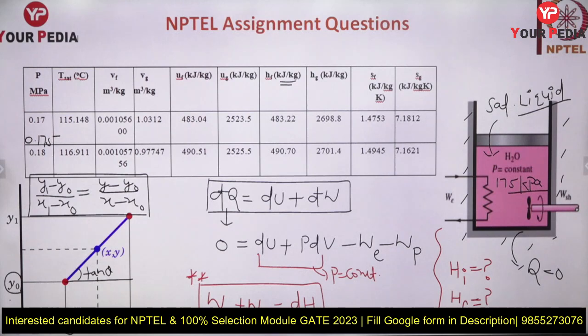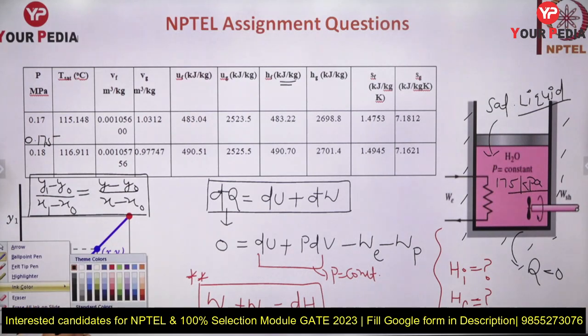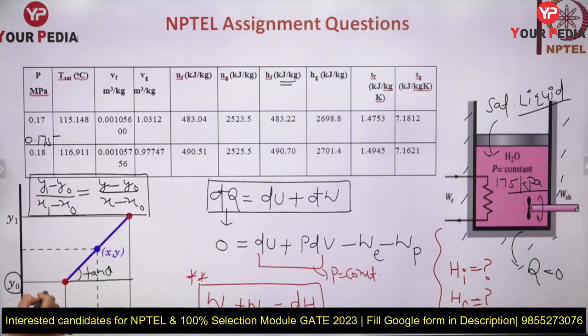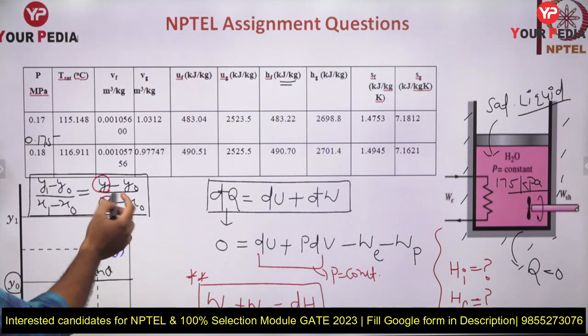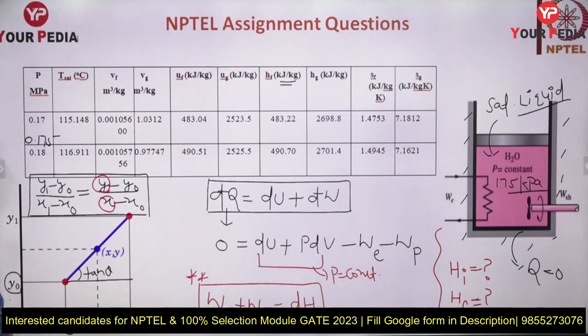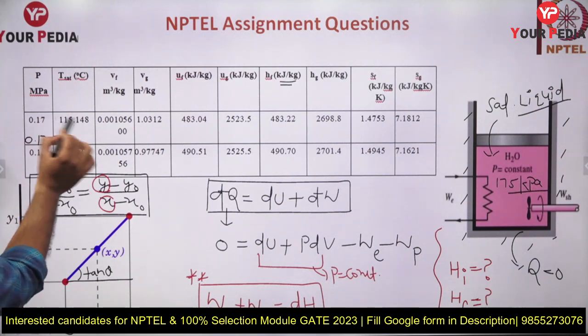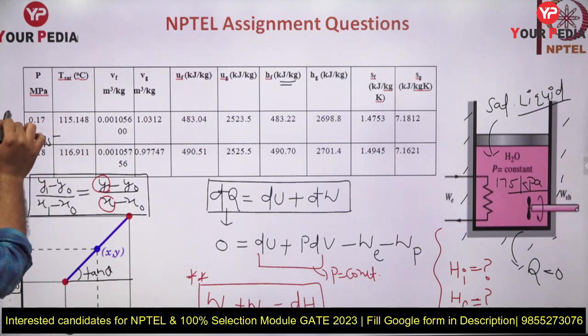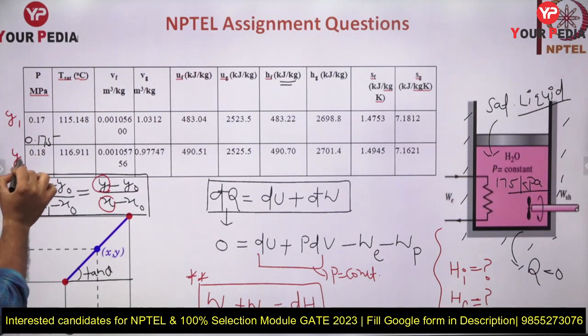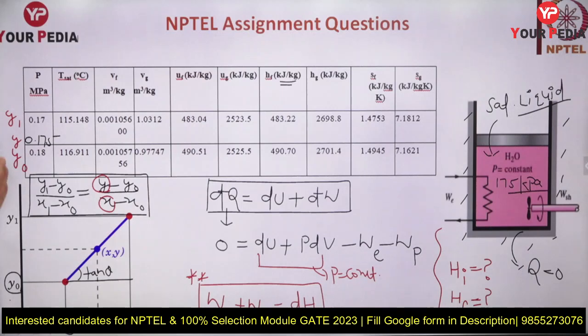From this equation, if you know the properties at this y1 x1 yo xo, or any one out of this x or y, any one if you know, the second one you will be easily able to find out. दूसरा आप निकाल पाओगे. So guys, from this you can check. This we know, like this is suppose y1, this is suppose yo, and this is suppose what? This is y. y1 yo y, all these three we know. ये तीनों अपने को पता है. Are you getting guys? y1, y and yo, these three we know.